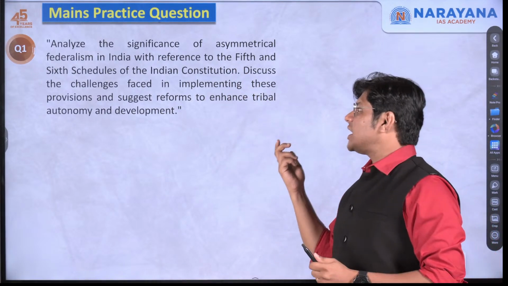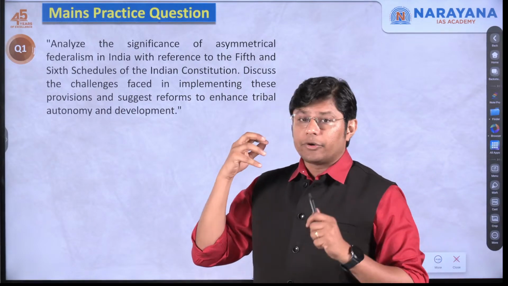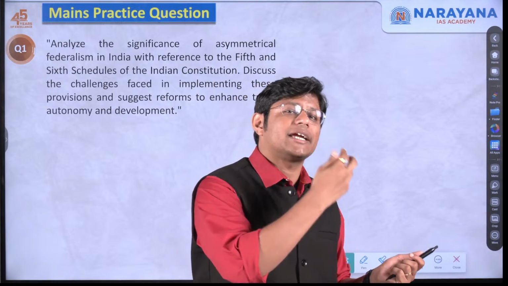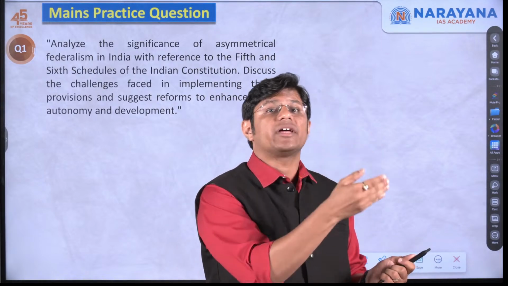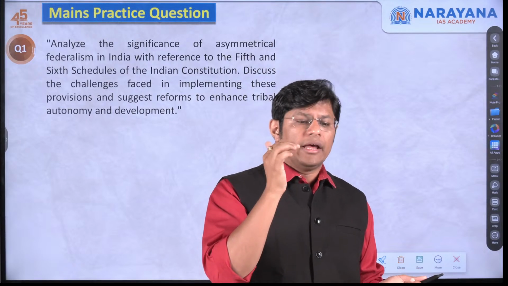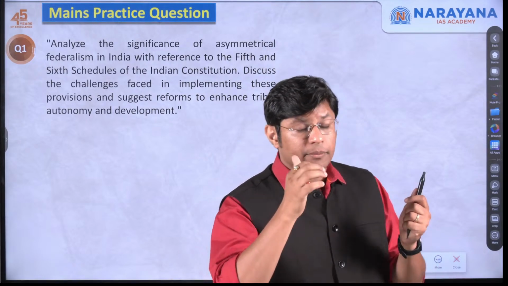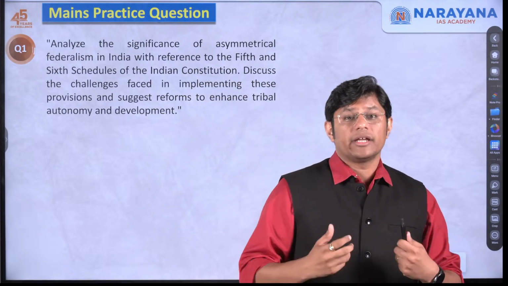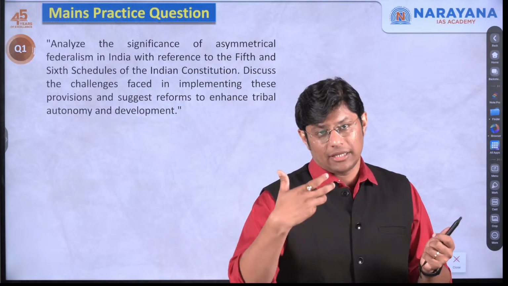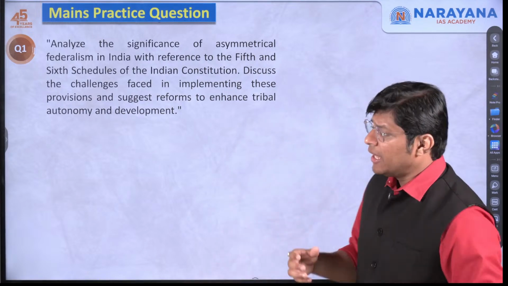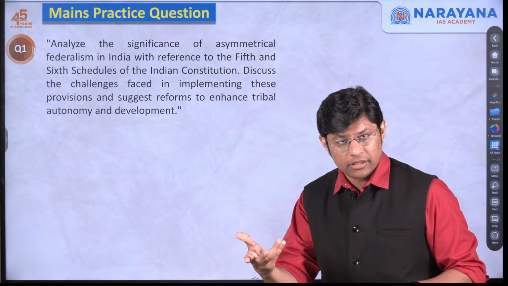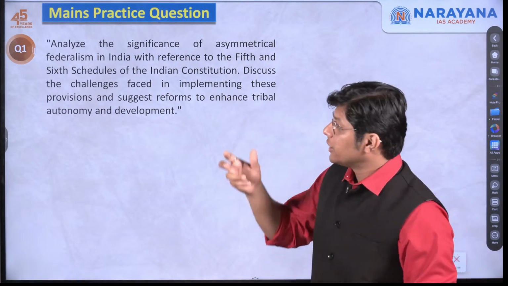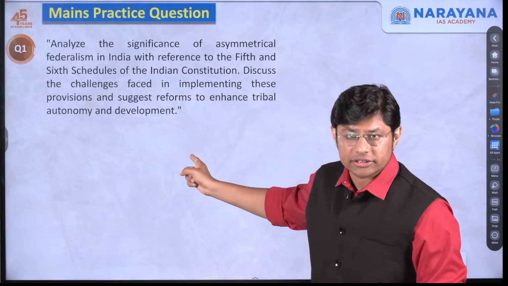Second, discuss the challenges faced. For example, the provisions or autonomy are not practiced efficiently as stated in the constitution under the 5th and the 6th schedule. Then the tribal communities still face problems with respect to registering their claim over the forest lands, right? Then there are bureaucratic hurdles, right? So these are some of the challenges that you may mention to address the second part of the question.